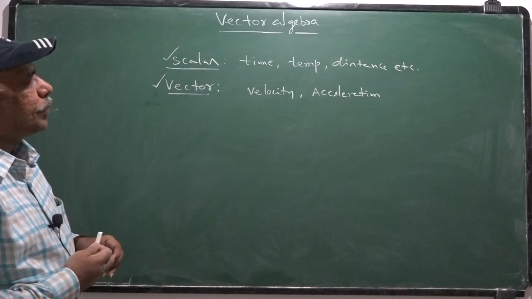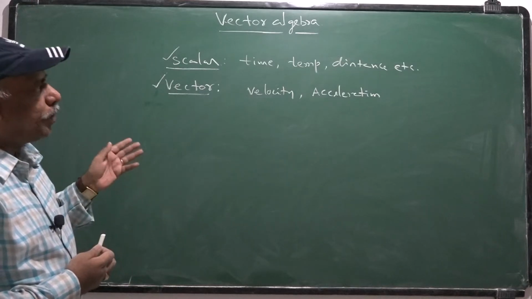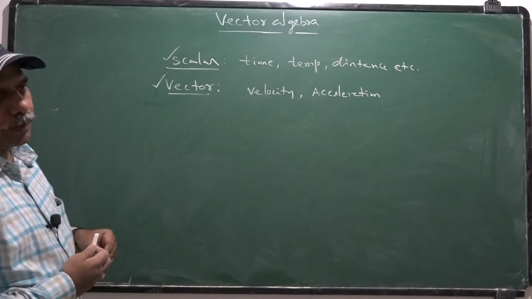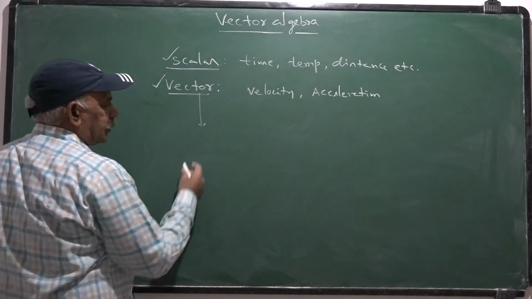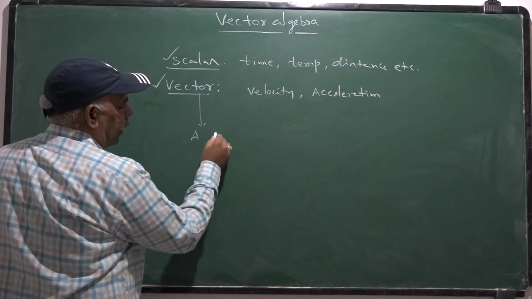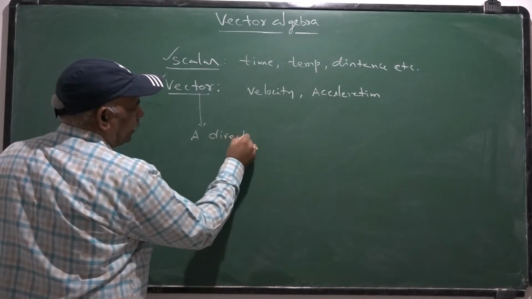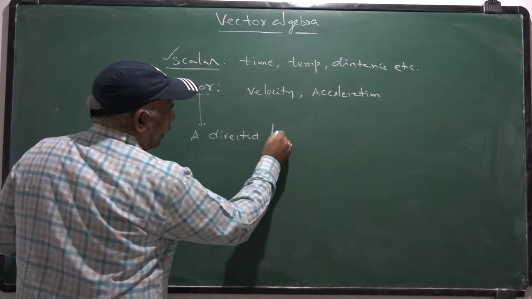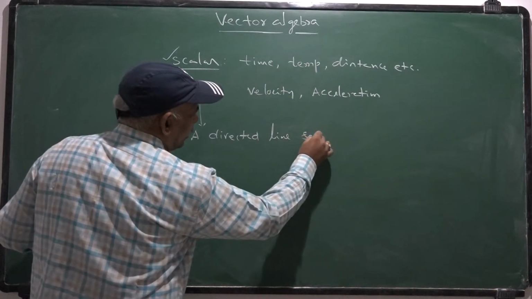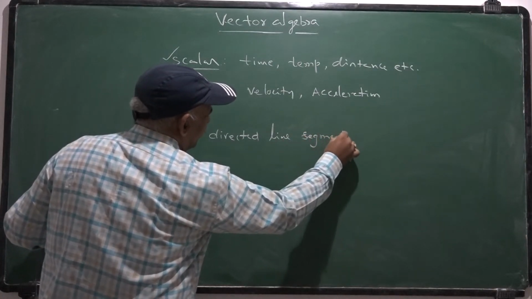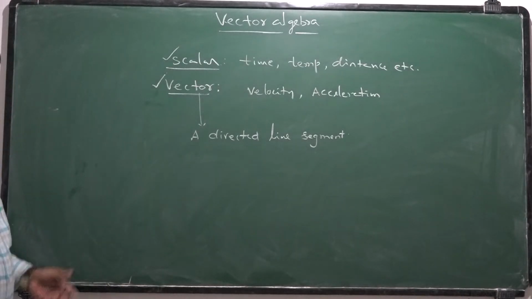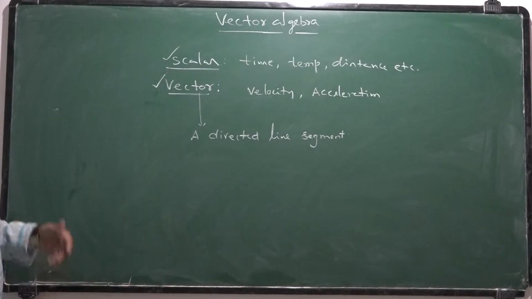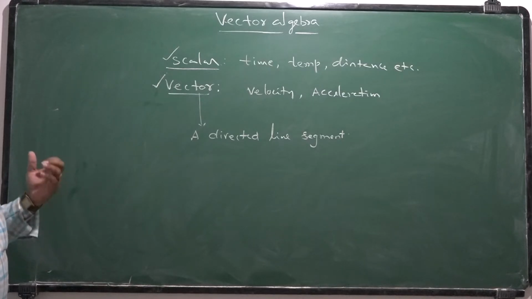Now coming to the definition of the vector in mathematics. Mathematically, a vector is defined as a directed line segment. A directed line segment may be considered as a vector. So, mathematically a vector is nothing but a directed line segment.